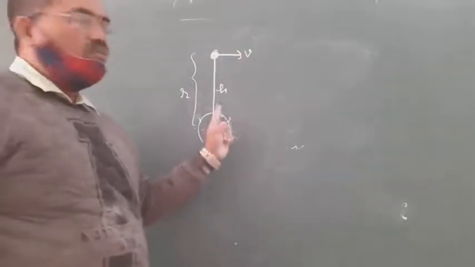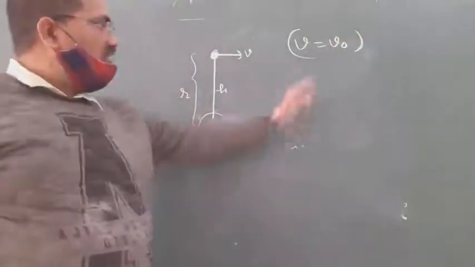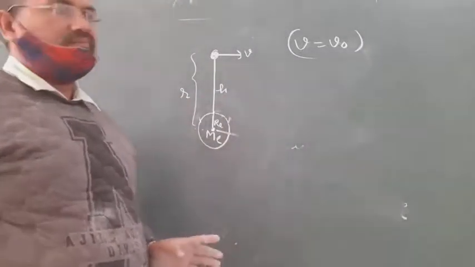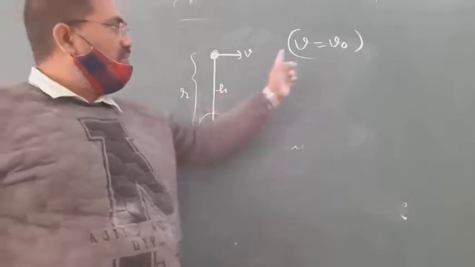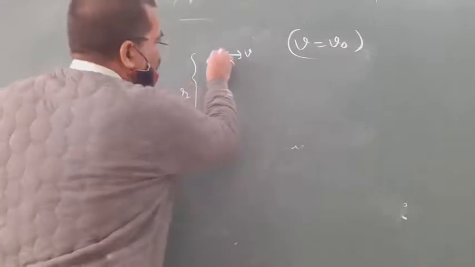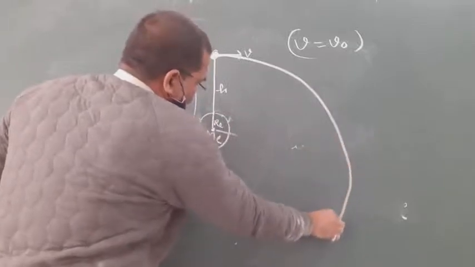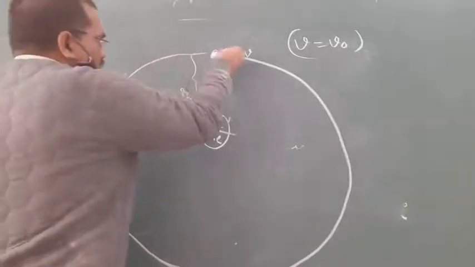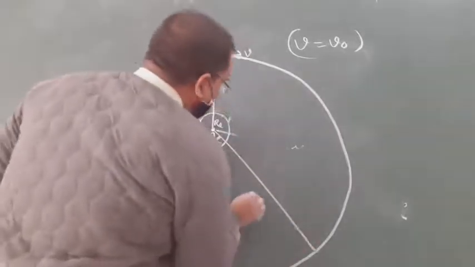Suppose a satellite is thrown with the orbital speed, that is v equal to v naught. Then what will be the path followed by the satellite? As we have already discussed, when v equal to v naught, the path will be circular. So the projectile satellite takes a circular path of radius r.